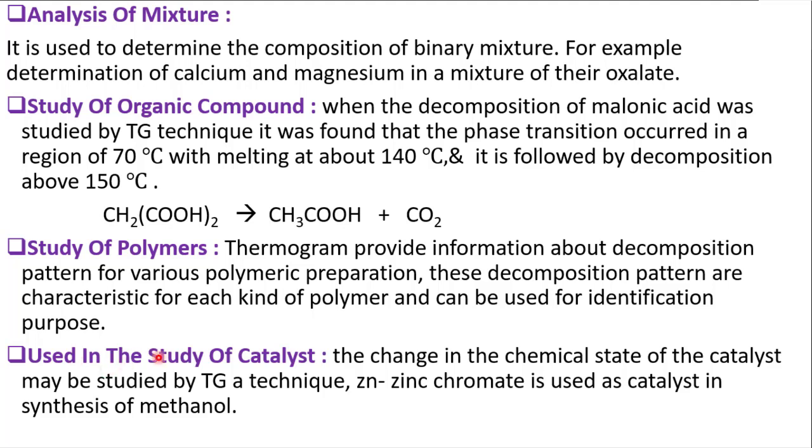Next one, use in the study of catalysts. The change in the chemical state of a catalyst may be studied by the thermogravimetric technique. For example, zinc chromate, used as a catalyst in the synthesis of methanol, can be studied by the thermogravimetric technique. This is about thermogravimetric instrumentation and application.